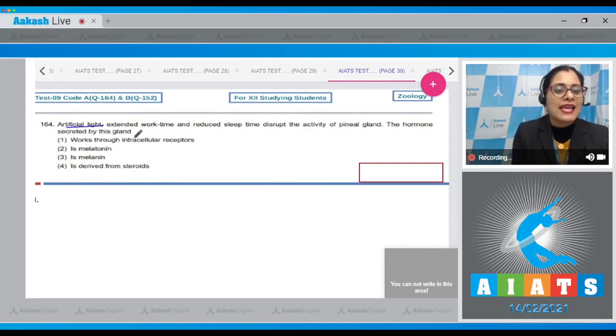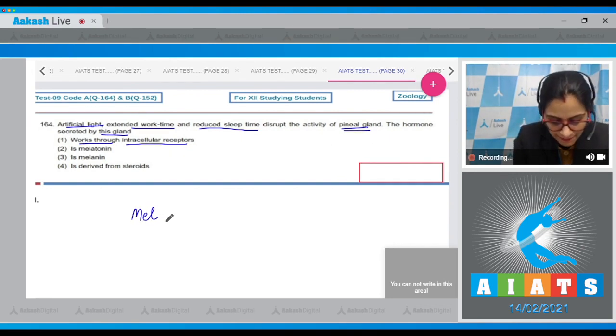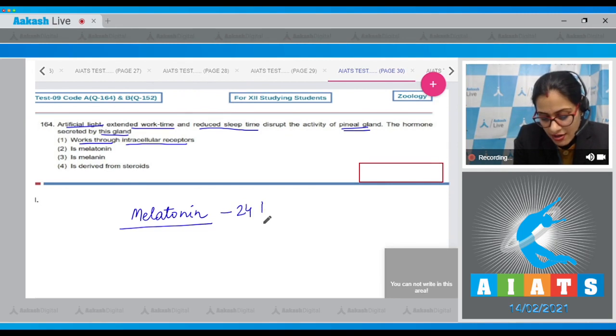Artificial light, extended work time and reduced sleep time disrupt the activity of pineal gland. The hormone secreted by this gland, the very first option says, works through intracellular receptors. Now the hormone released from pineal gland is melatonin that maintains the 24-hour diurnal rhythm of our body.